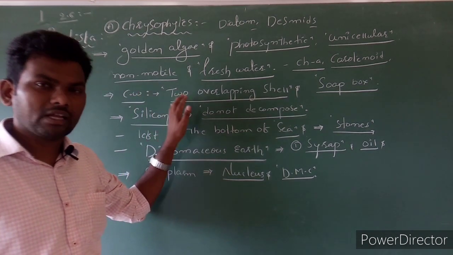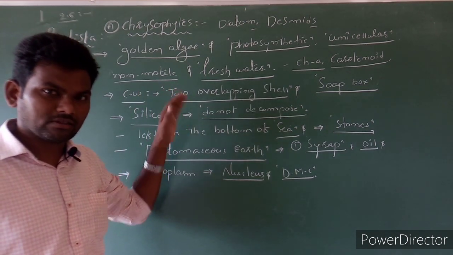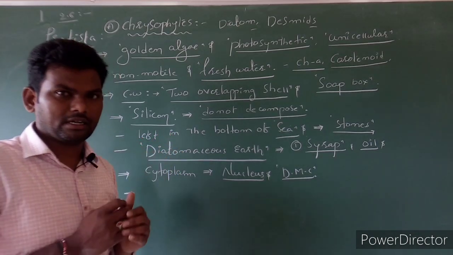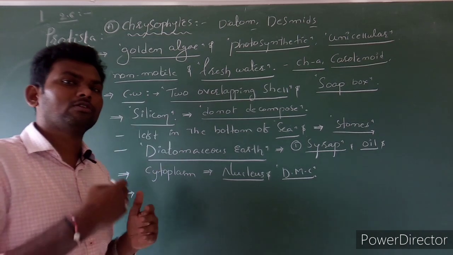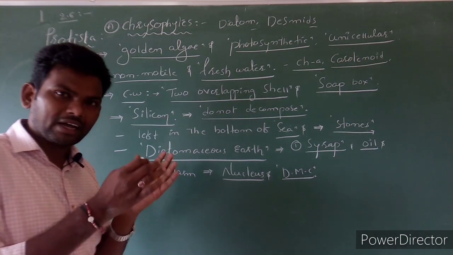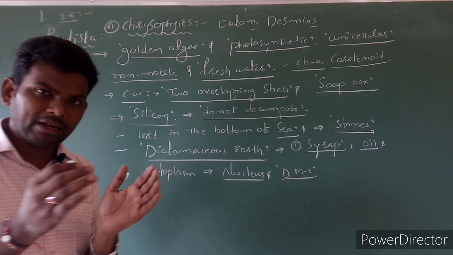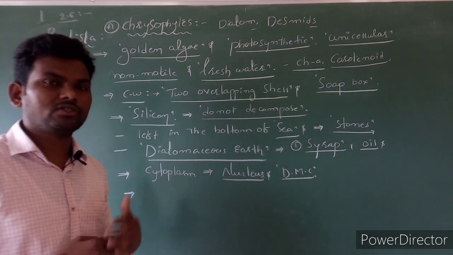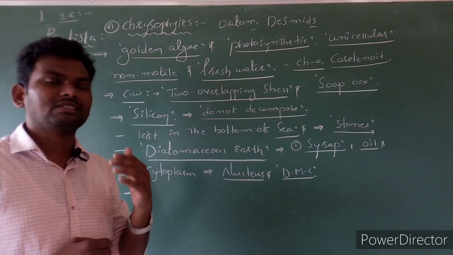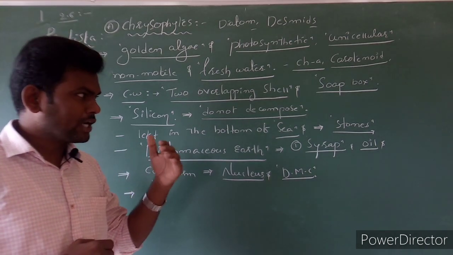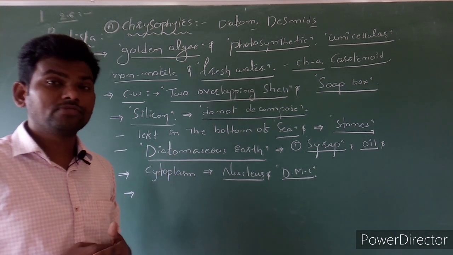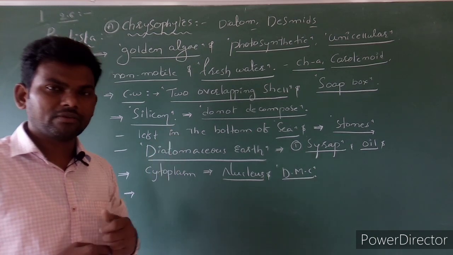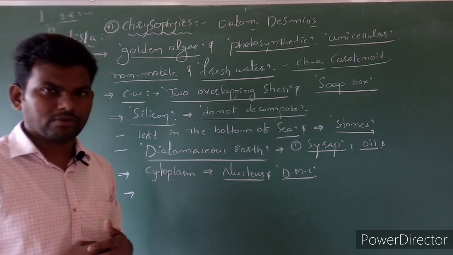Due to the presence of silicon, the shells do not disintegrate. After millions and billions of years, these shells accumulate at the bottom of the ocean and look like stones, called diatomaceous earth, which are useful for preparation of syrups, oils, and filtration.